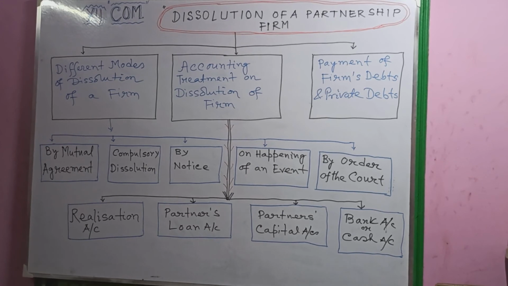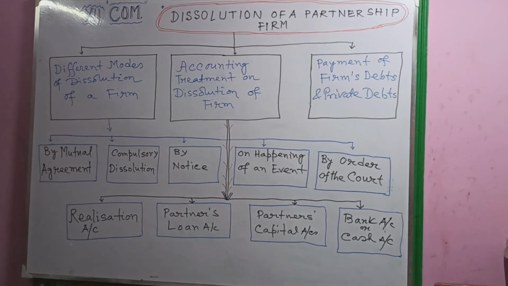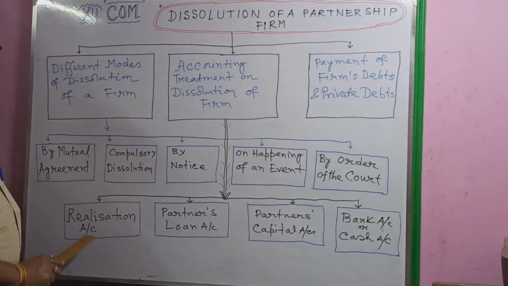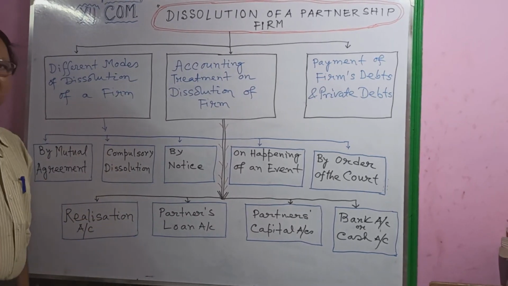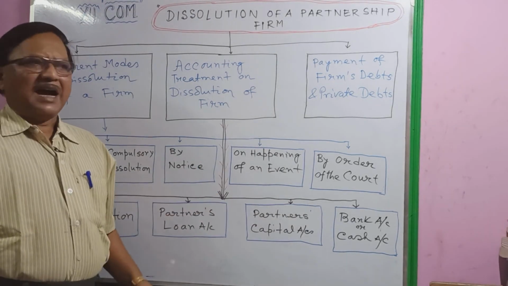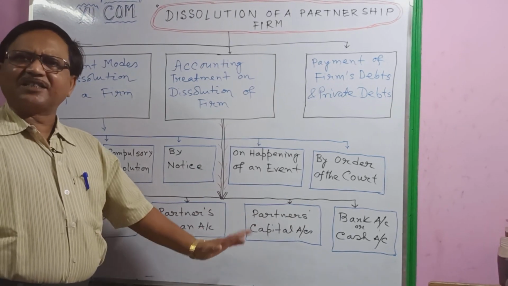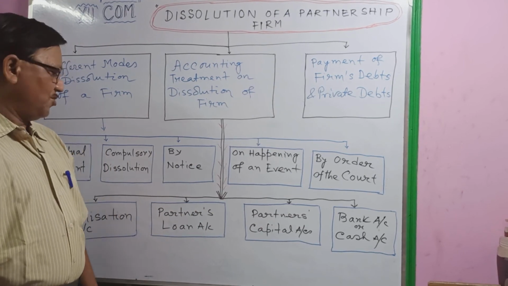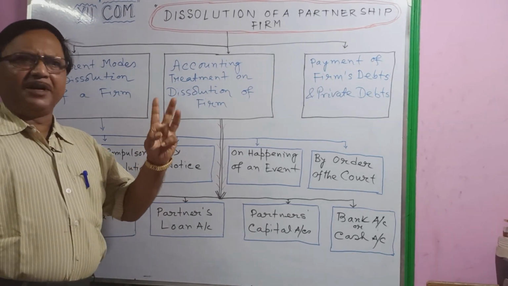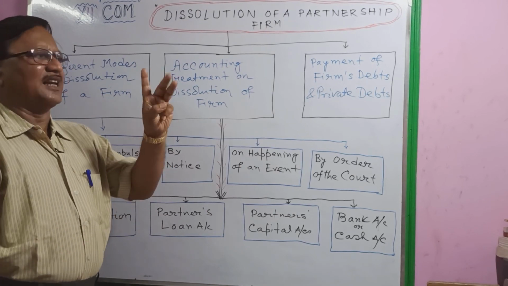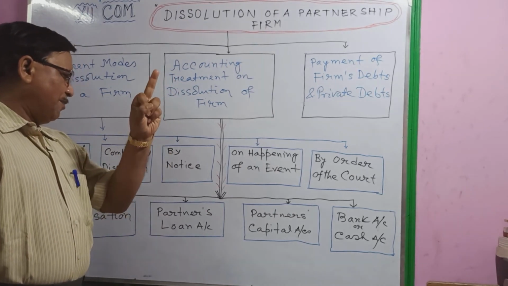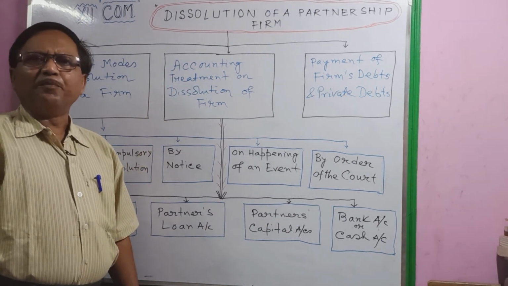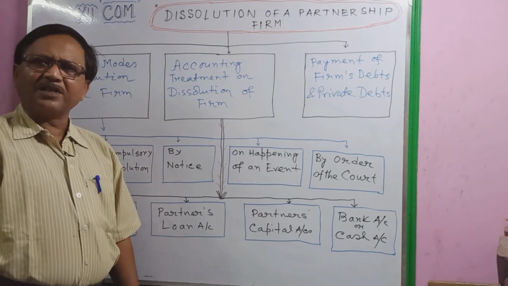Now again, this is the accounting treatment, which is very important. In this case, 6 marks come in the board question, either journal entry, realization account, partners' capital account, or cash or bank account. The accounting treatment has three steps: first is the realization account, second is partners' loan account or capital account, and third is cash or bank account. Okay, everybody understand? Thank you.